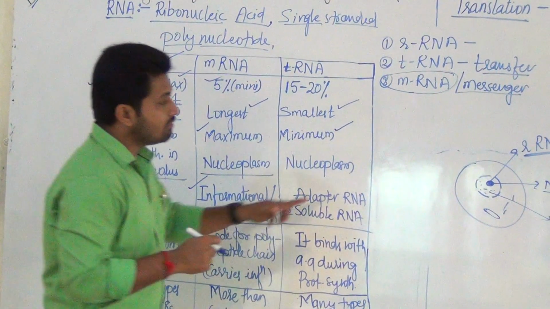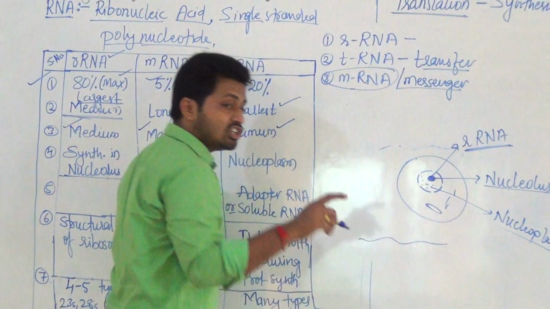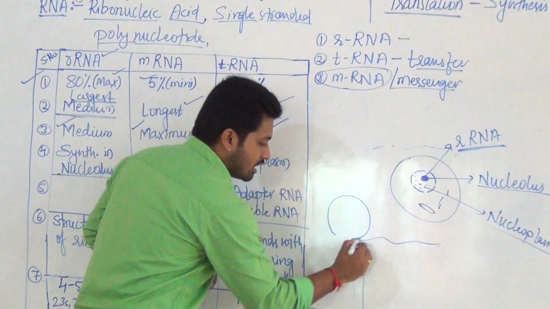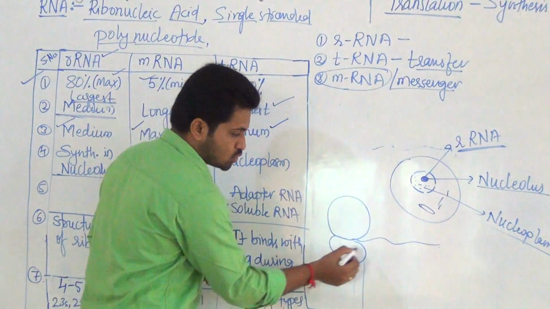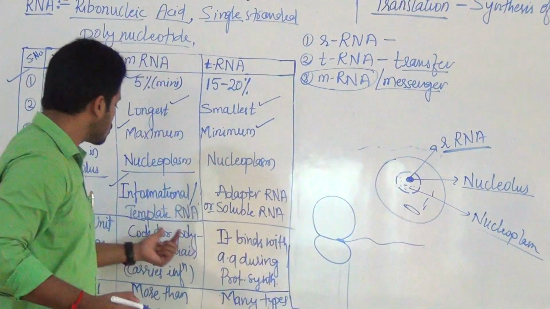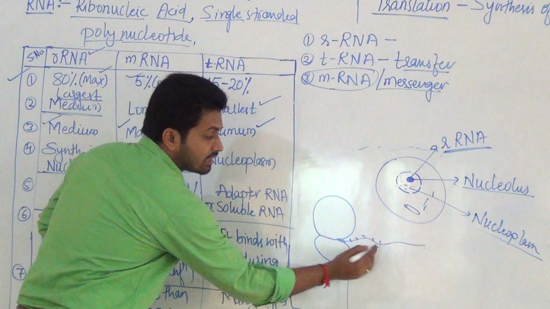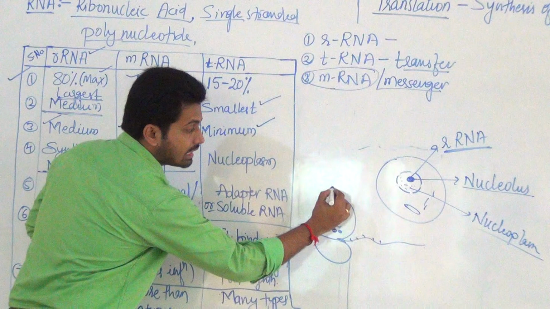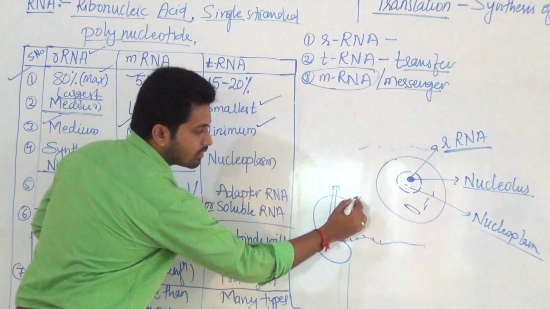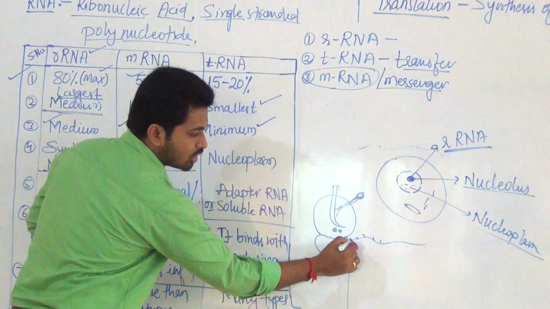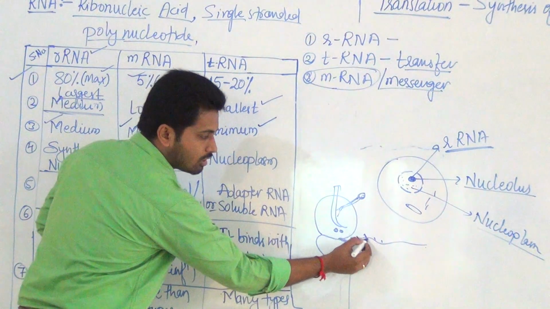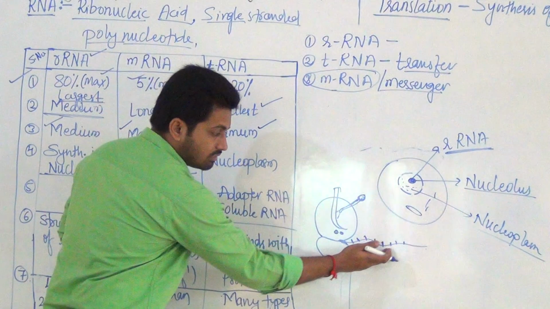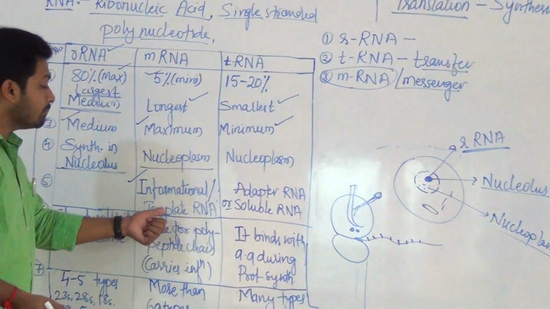Why template? When this mRNA enters the cytoplasm for protein synthesis or translation, it attaches to the ribosome, and now this will act as a template. According to this only, amino acids are going to join here by tRNA. tRNA will be here, and amino acids are coming from this side. Depending upon the information given here in the genetic code form, which we will learn, it will act as a template. Hence another name is template RNA.